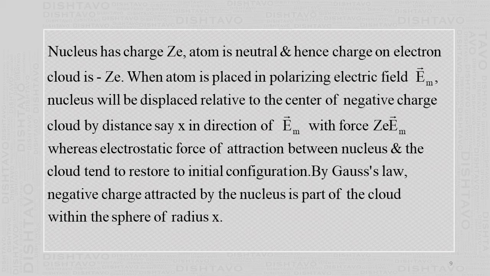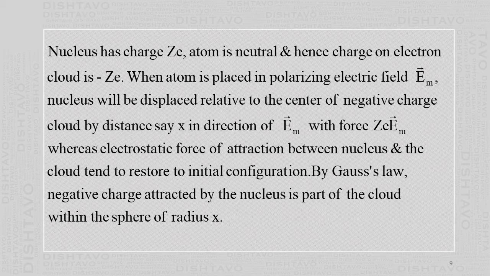But what happens is the nucleus and electron cloud also have a force of attraction between them, Coulomb's force, because the nucleus is a positive charge and the electron is a negative charge. So the force of attraction is there. Now the cloud is going away because of that external electric field. Then it will be attracted back because of the electrostatic force of attraction between the nucleus and the cloud, tending to restore its initial configuration. Then by Gauss's law, the negative charge attracted by the nucleus is the part of the cloud within the sphere of radius x.